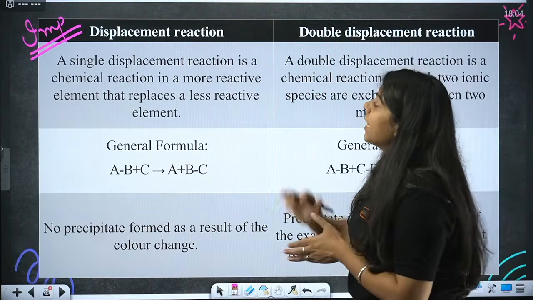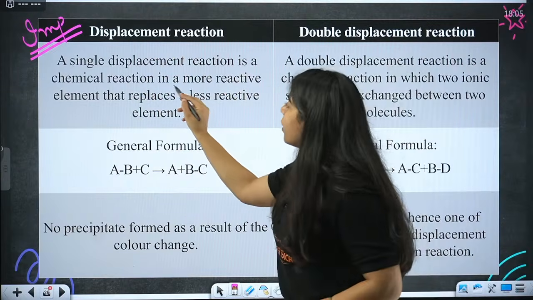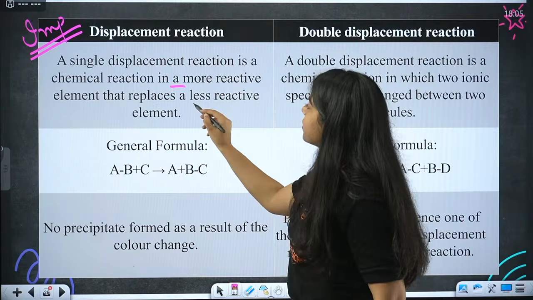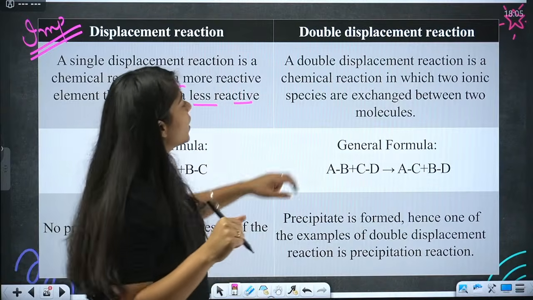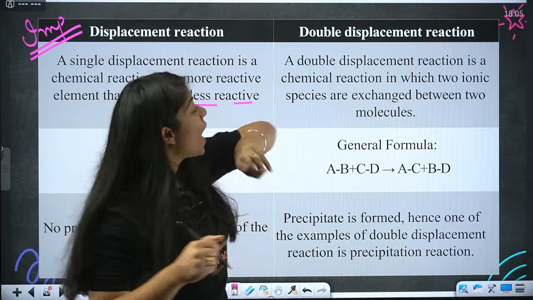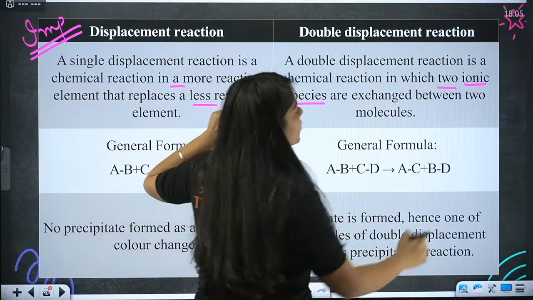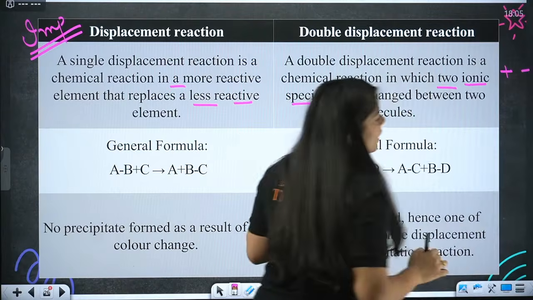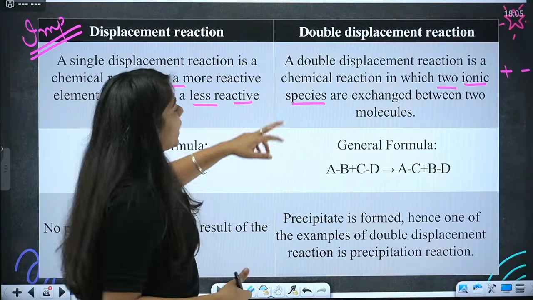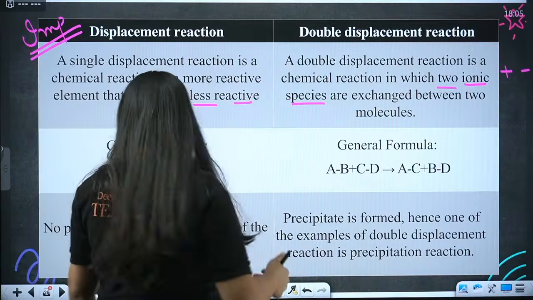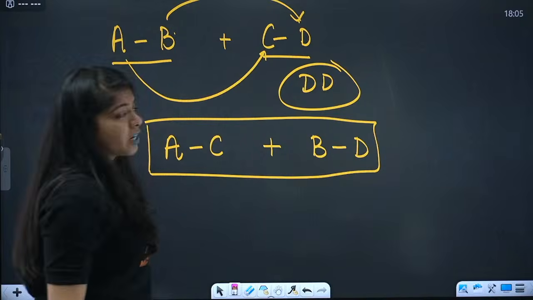Now look carefully. A single displacement reaction is a chemical reaction in which one more reactive element replaces a less reactive element. Understood? In double displacement, however, it is a chemical reaction in which two ionic species, which have a positive or negative sign on them, one extra or one less electron, cation and anion, are exchanged between two molecules. So in this, A is exchanged by D and B is exchanged by C.